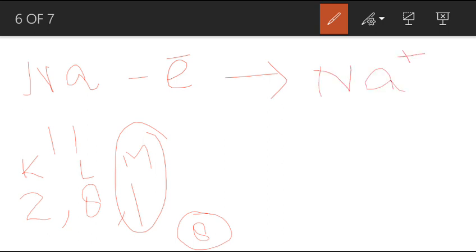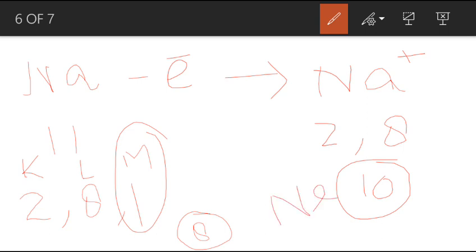At first its electronic configuration was 2, 8, 1. Now its electronic configuration becomes 2, 8. So it is left with a total number of 10 electrons, and 10 is the atomic number of neon. So neon is its nearest noble gas, so it becomes stable.